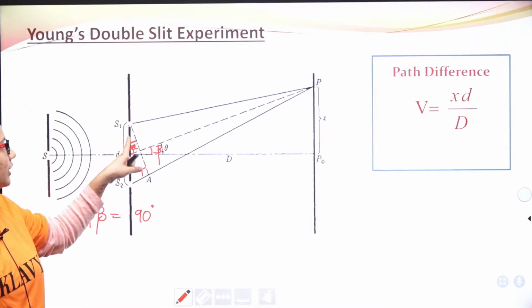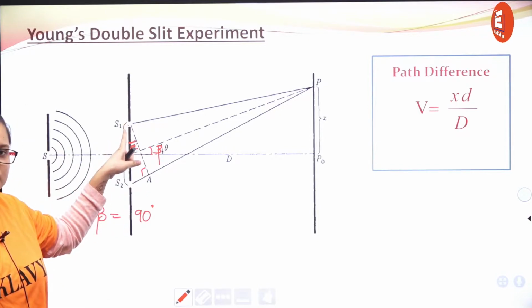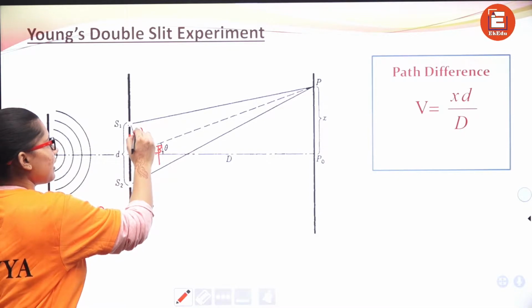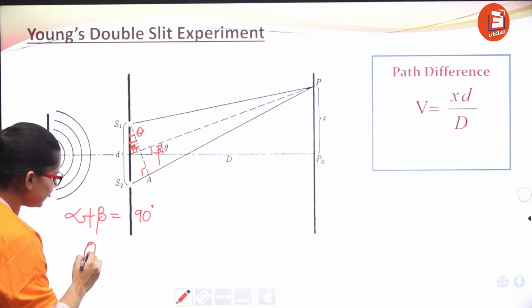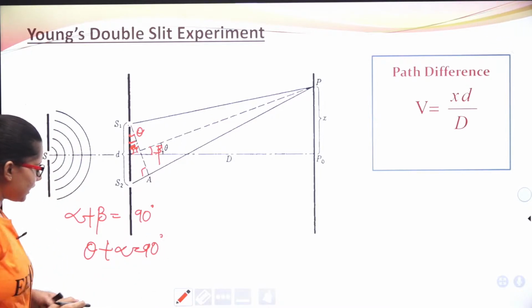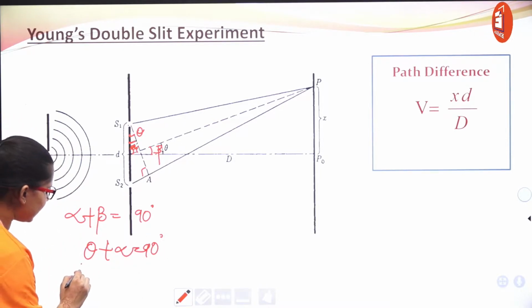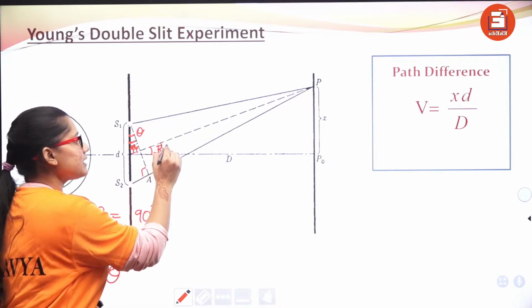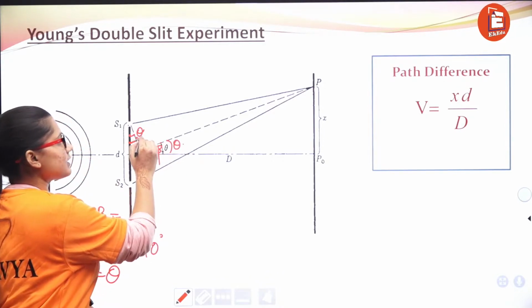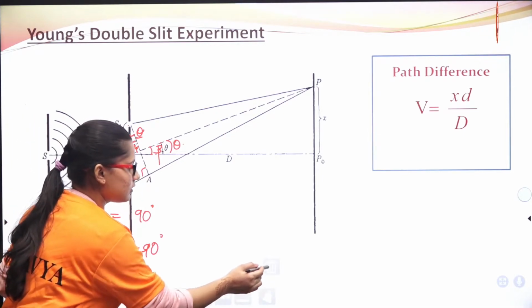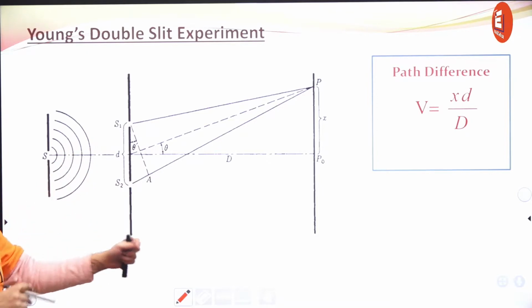Also, we are saying we have dropped a perpendicular from S1. So we can say that theta plus alpha, which we have earlier taken, is also 90. From here we can conclude that beta is equal to theta. It means that this angle is also theta and this angle is also theta. Now switching back to how to calculate path difference.